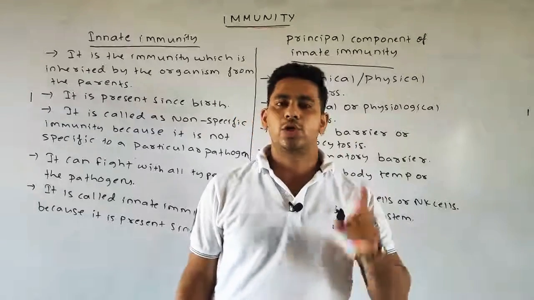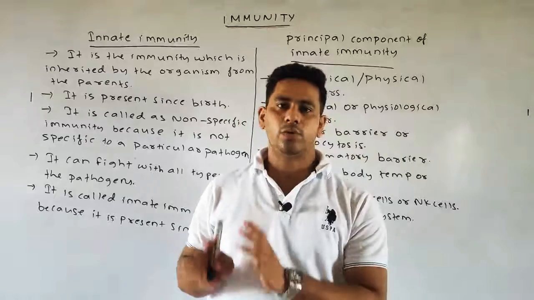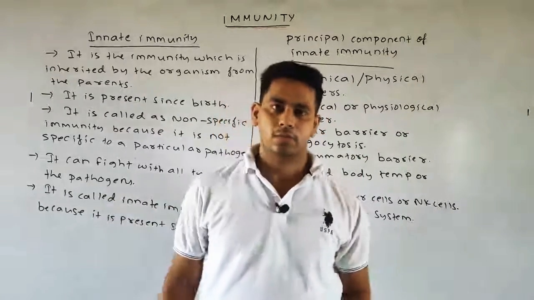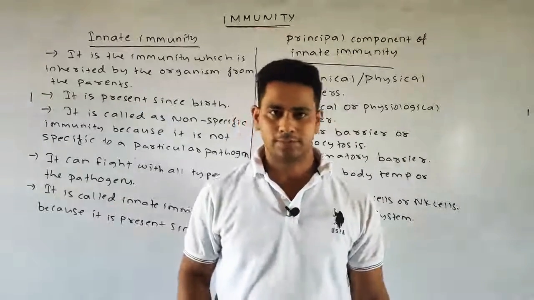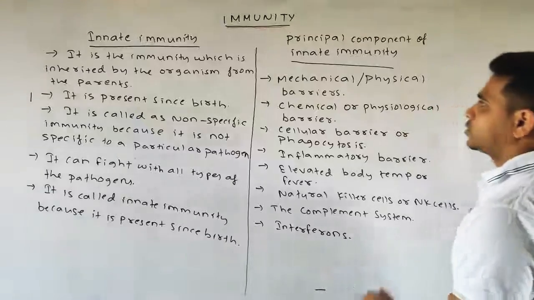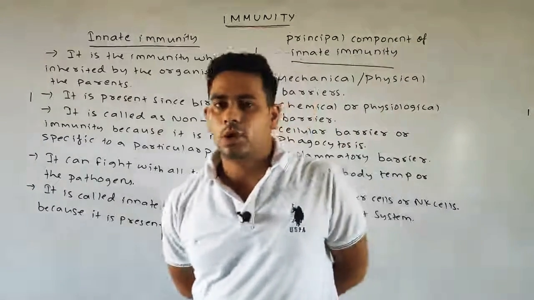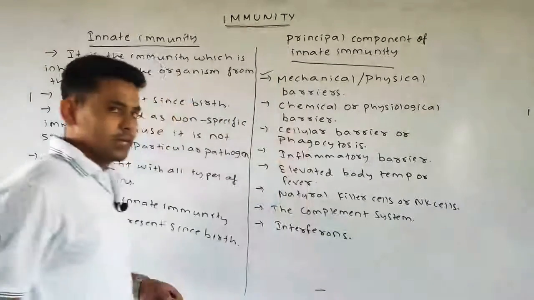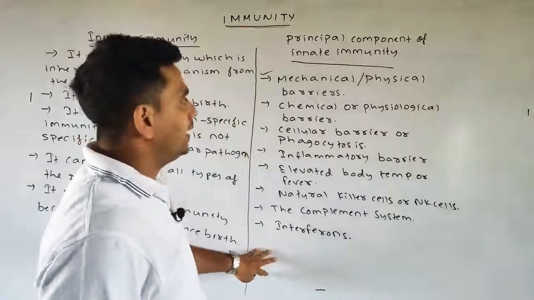Second point, it is called non-specific immunity because it is not specific to a particular type of pathogen or particular type of foreign particle. It can fight against all types of pathogens. Next, the principal components of innate immunity. What are the various principal components? First one is your mechanical or physical barrier. For now, you just remember the names because we will read in detail about all the topics.